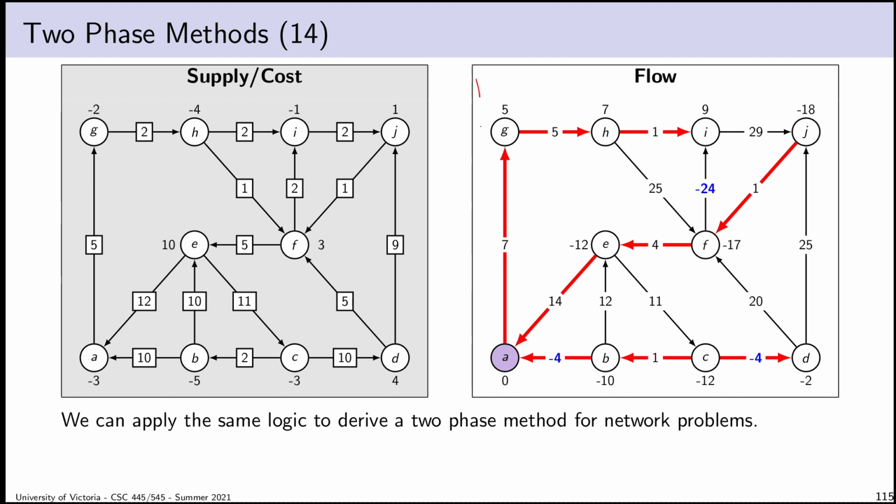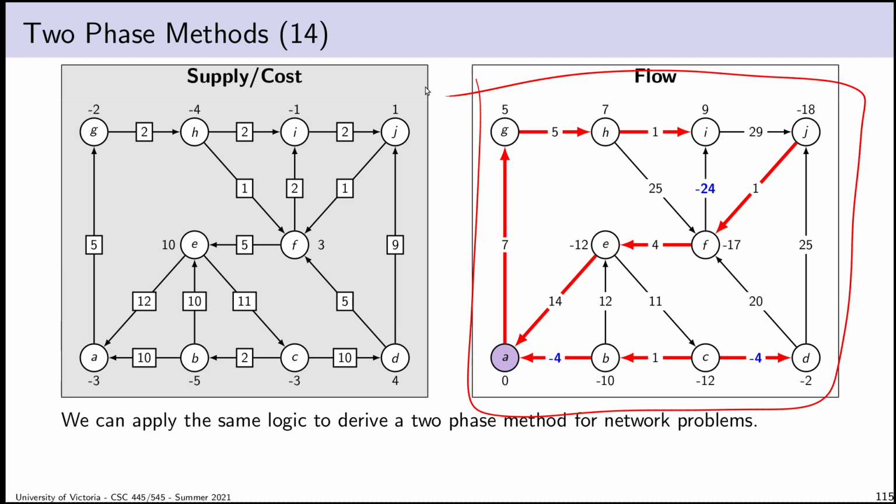I have some arbitrary basis. And my goal is to find some way of turning this into a primally feasible basis, even if it's not optimal, so that I could then run the primal network simplex method to get an optimal basis. Or alternatively, turning this into a dual feasible basis so that I could run the dual network simplex method. What I'll do is design a two-phase method. I'll observe that the reason a basis is primally infeasible is because the set of supplies and demands can't be balanced out by feasible flows using the basic edges.